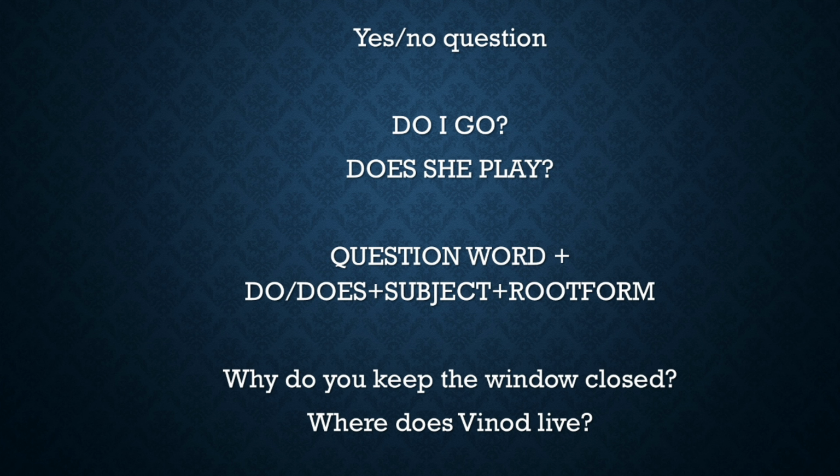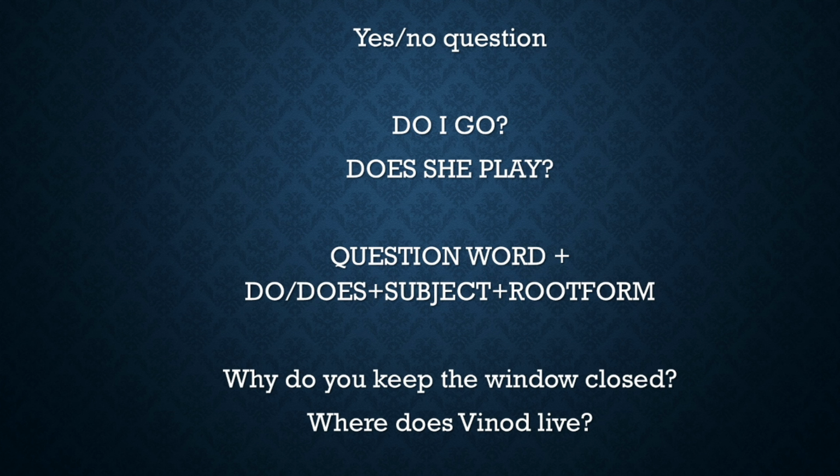So how will you do question word plus do or does? If it is you, they, we, you use do. If it is he, she, it, you use does. For I also you will use do. Then comes the subject, then comes the root form of the word.